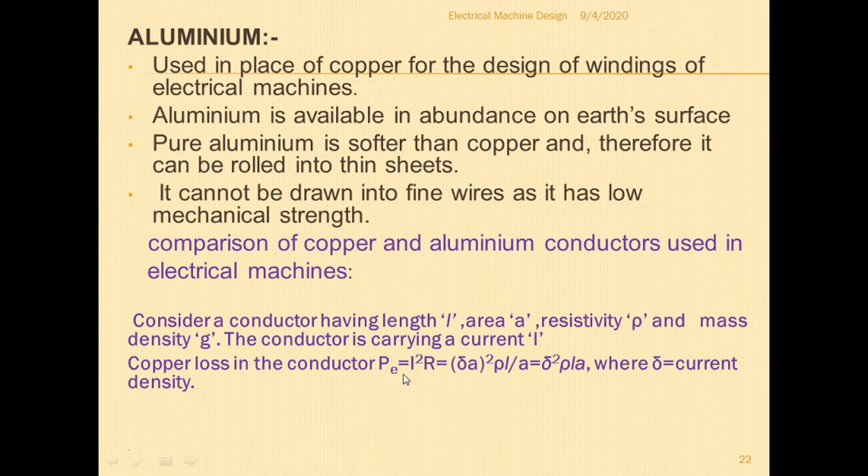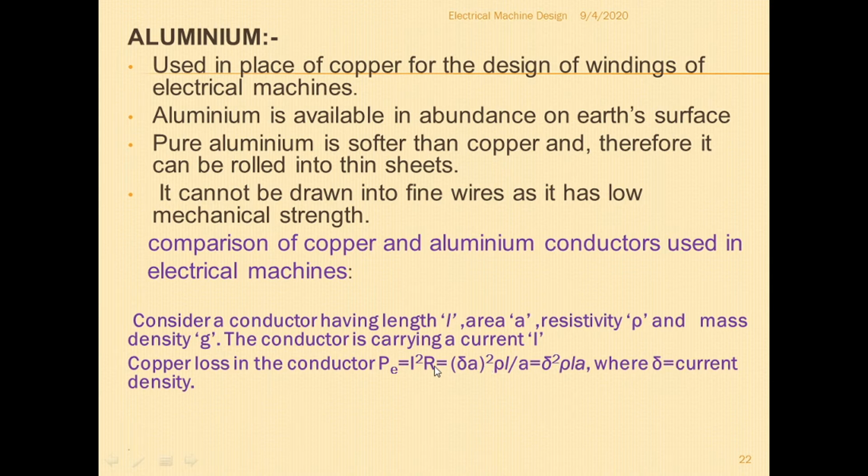So P equal to I square R, which is equal to delta A whole square times R, where delta is the current density. Current density means current per unit area. If you multiply with the area, the area gets cancelled and the current remains, so I square.